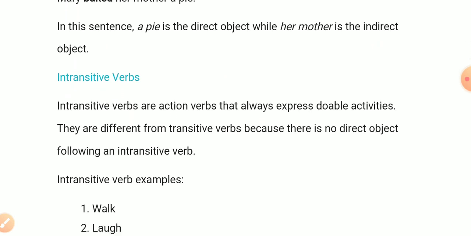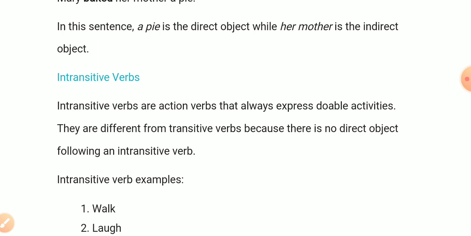Intransitive verbs are action verbs that always express doable activities, but they do not take an object after them. They are different from transitive verbs because there is no direct object following an intransitive verb. The action which is expressed by the verb does not necessarily affect anything.